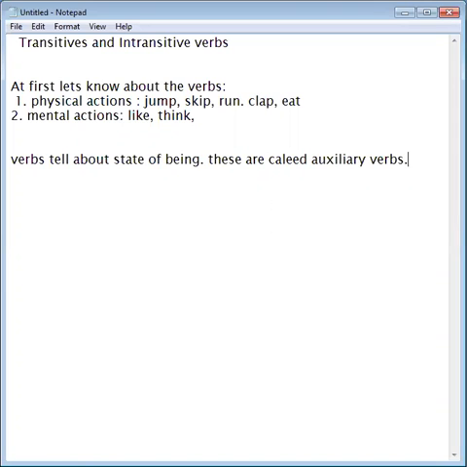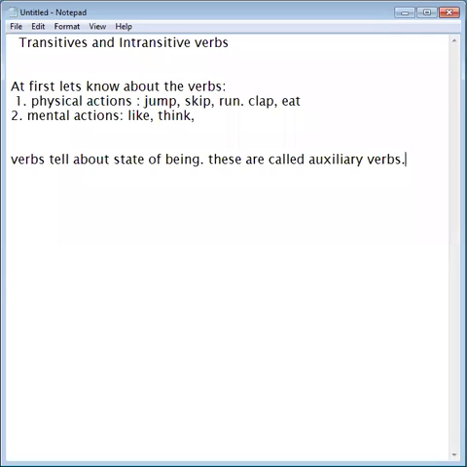Some verbs do not tell any action in a sentence. Instead, they tell the state of being, like what something is, what something are. So it describes the state of existence. So this is called state. These are called auxiliary verbs.